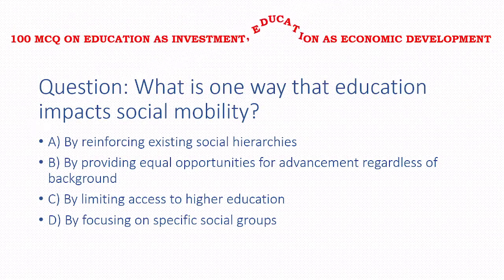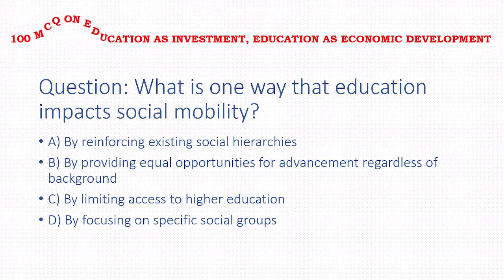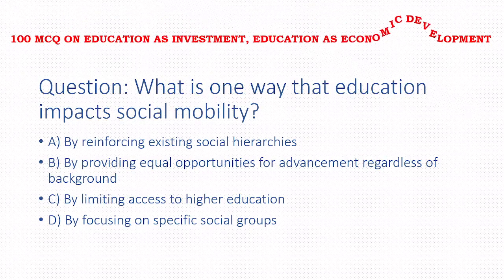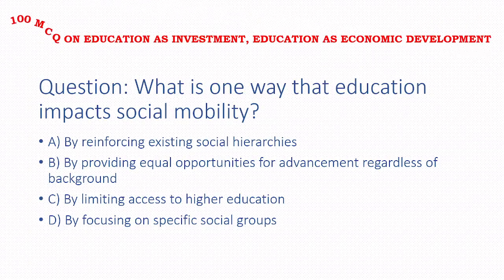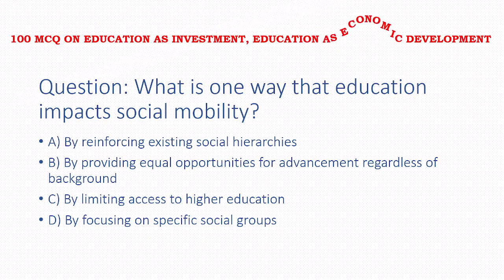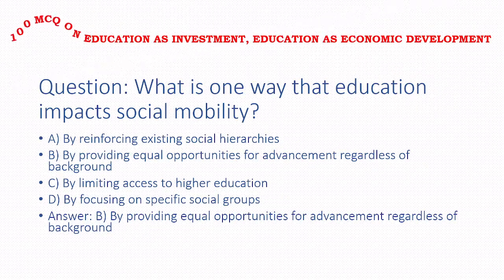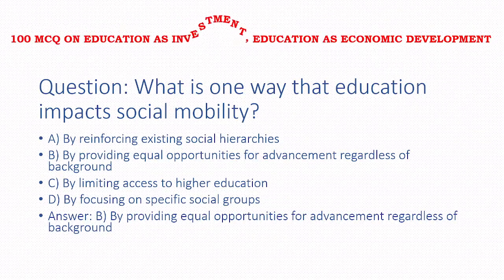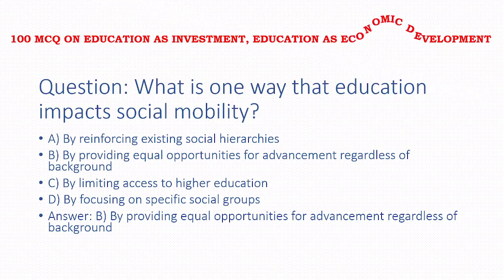Next, what is one way that education impacts social mobility? Options: by reinforcing existing social hierarchies, by providing equal opportunities for advancement regardless of background, by limiting access to higher education, by focusing on specific special groups. Answer of this question is option B, that is by providing equal opportunities for advancement regardless of background.